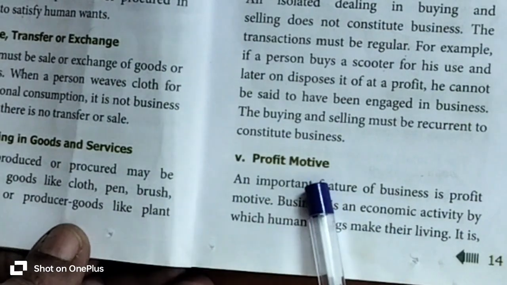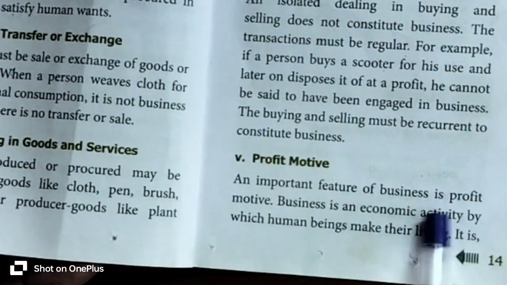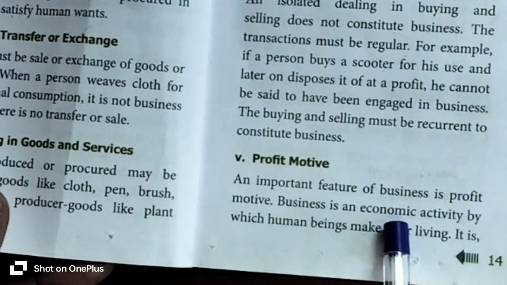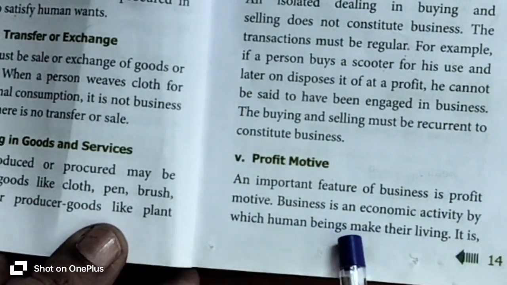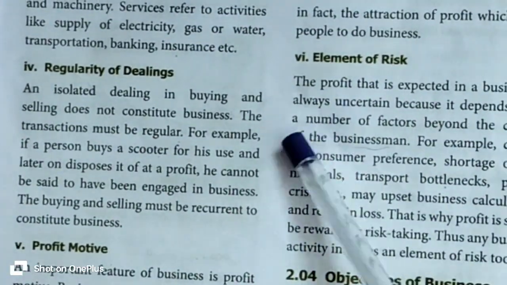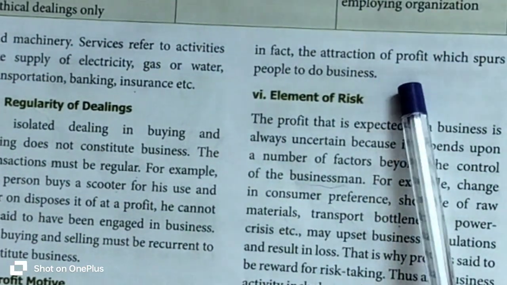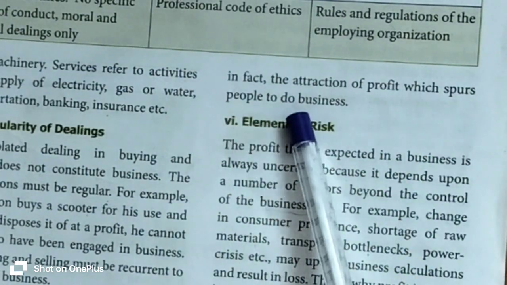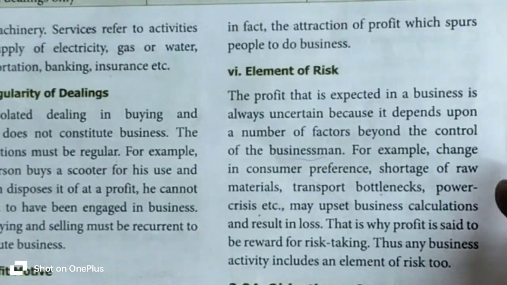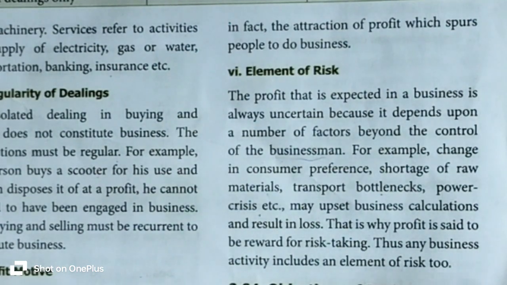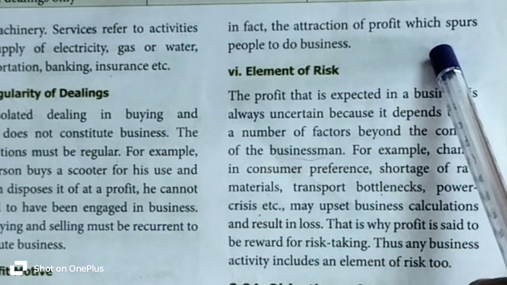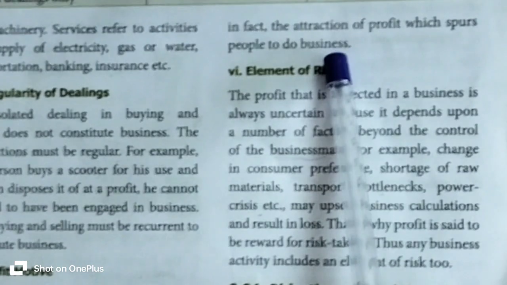Okay. The next one is profit motive. An important feature of the business is profit motive. Business is an economic activity by which human beings make their living. It is in fact the attraction of a profit which spurs people to do business. For what motive do we run the business? To earn profit is the only motive to run the business, right? So why do they do the business? Because of the attraction of the profit which spurs the people to do the business.